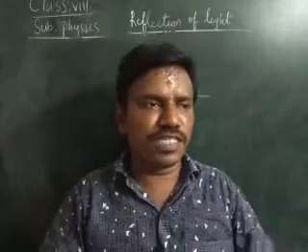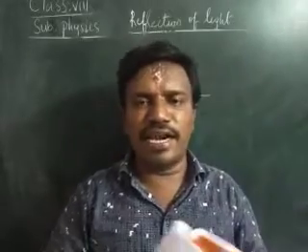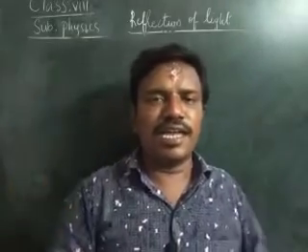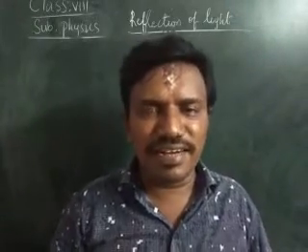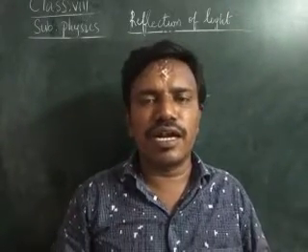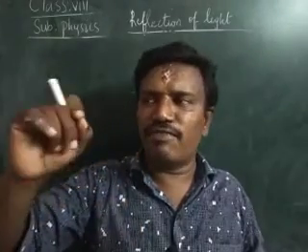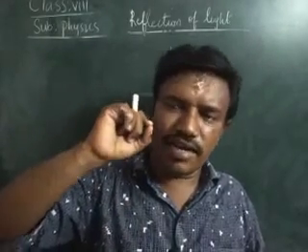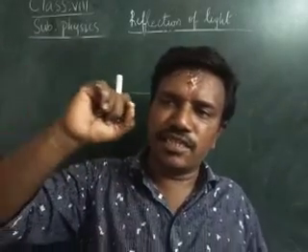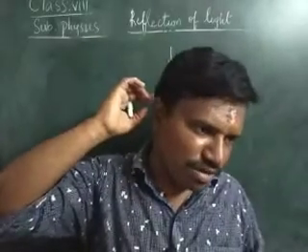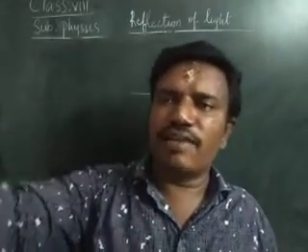When we look in the plane mirror, the right hand is seen as the left hand. Why does it happen like that? When we stand in front of the mirror, the light ray first is incident from our body onto the mirror and it reflects back.